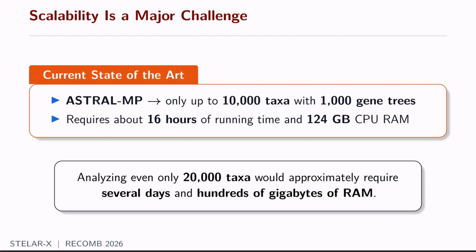And based on projections mentioned in the paper, analyzing even only up to 20,000 taxa would require a prohibitive amount of resources, potentially several days of runtime and hundreds of gigabytes of RAM. So this presents a serious challenge for modern phylogenomics because the datasets are increasingly growing in size.